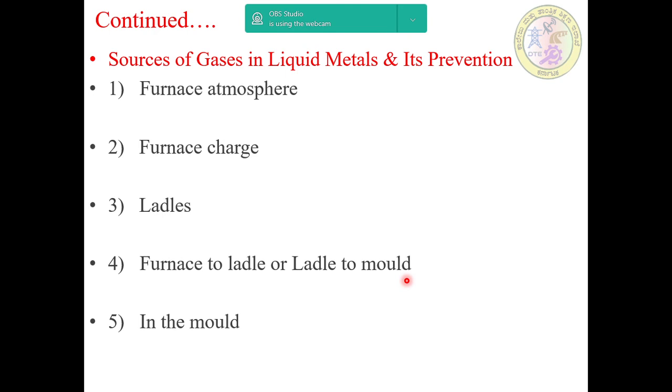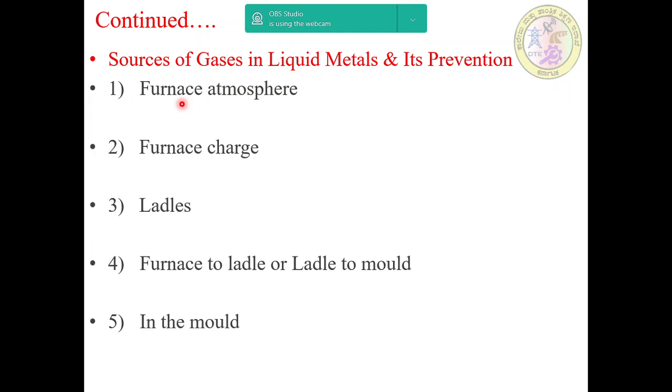Now, sources of gases in liquid metal and their prevention. Gases are absorbed in the molten metal from various sources, and I will discuss them one by one. These are the main sources: furnace atmosphere, furnace charge, ladles, furnace to ladle or ladle to mold transfer, and then the mold.